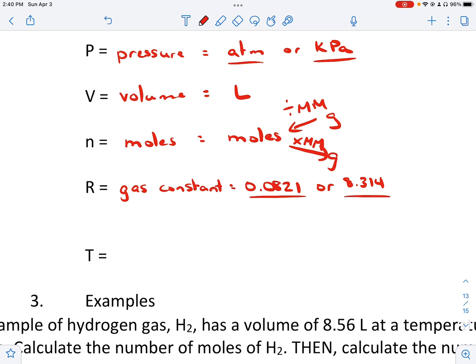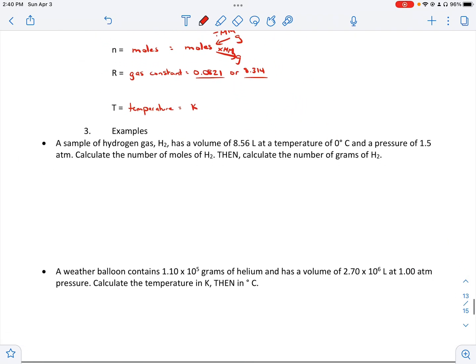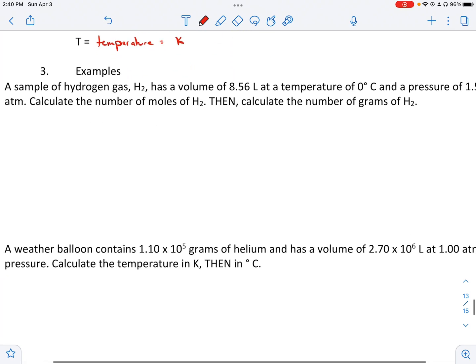Okay. T is our temperature. And again, it still has to be in Kelvin. We still have to be in Kelvin. All right. So that should hopefully help us. Let's see what we got here for our examples.